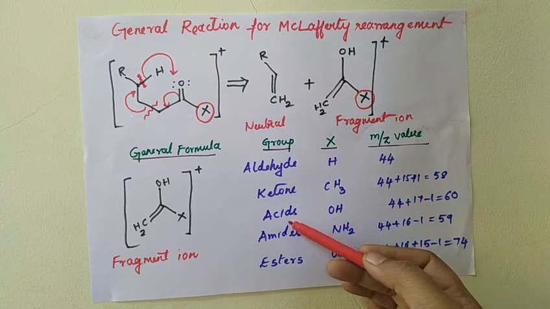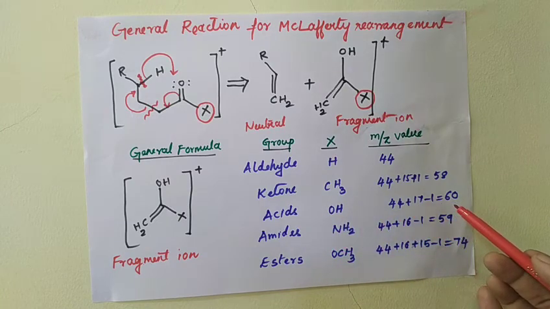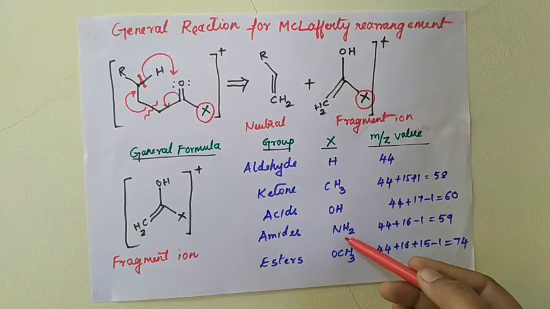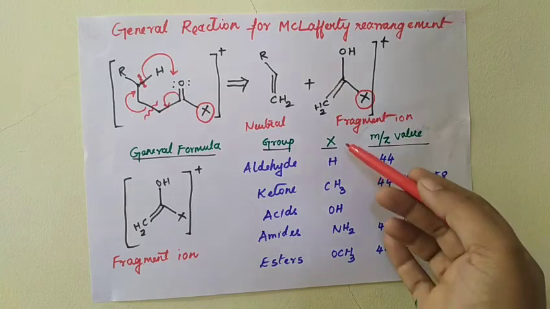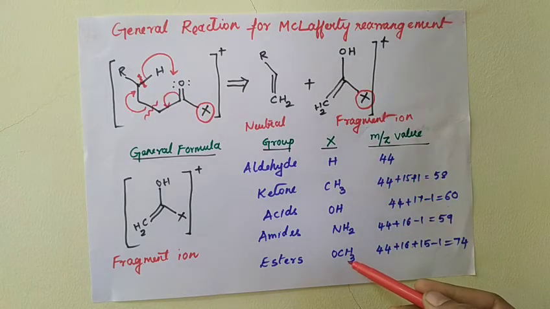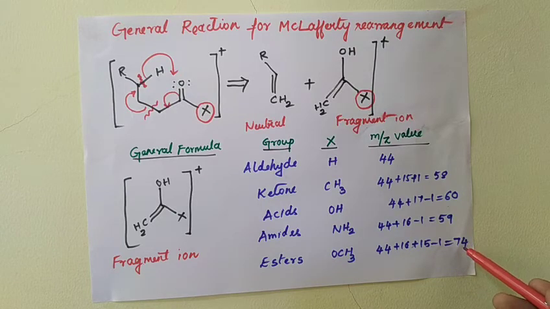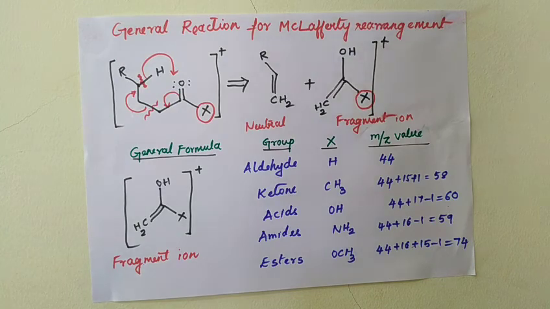In case of acids, if X is OH, then it is an acid and its m/z value is 60. In case of amides, X is NH2, then the m/z value is 59. In case of esters, X is OCH3 and the m/z value is 74. And this is how we identify the functional group using the McLafferty rearrangement.